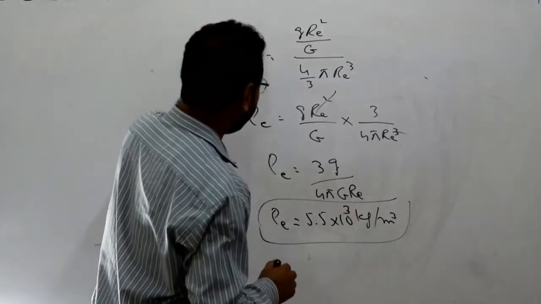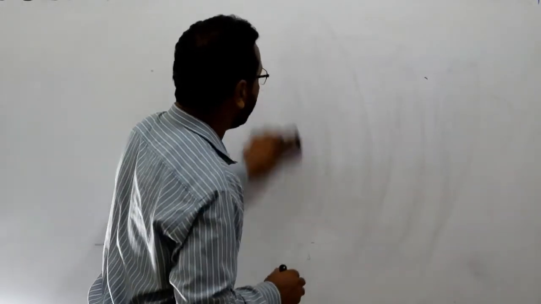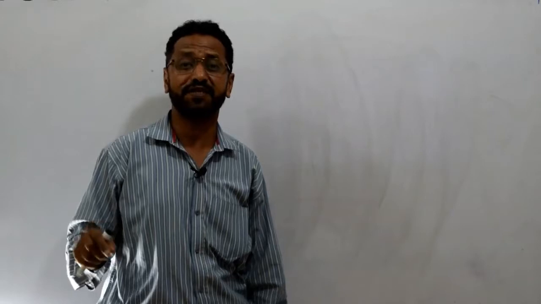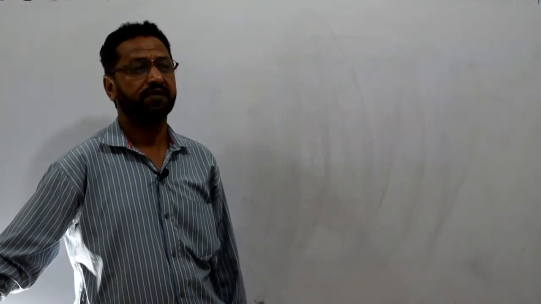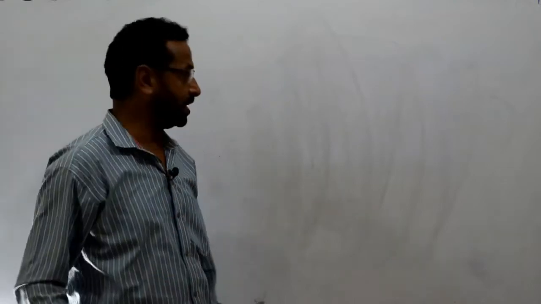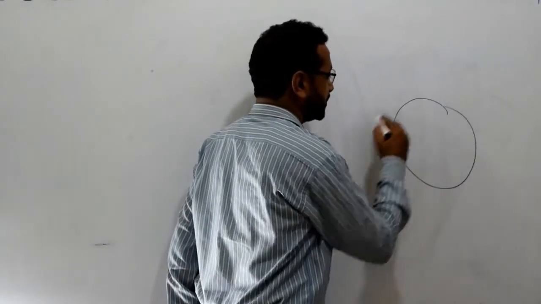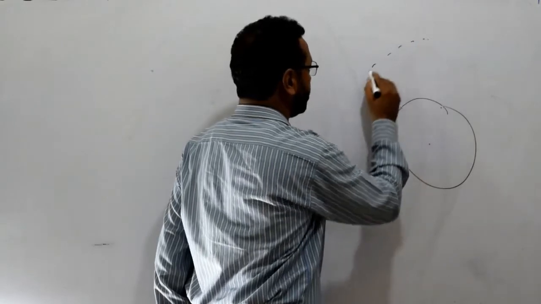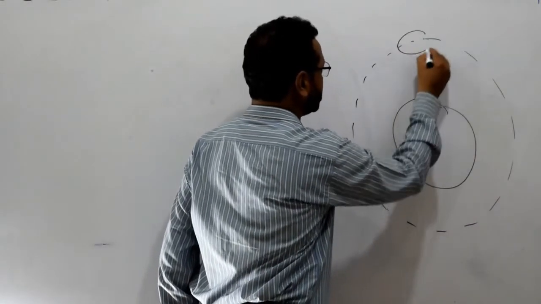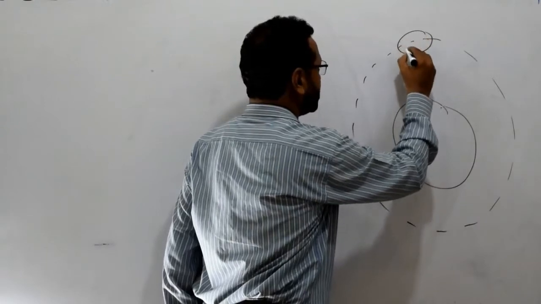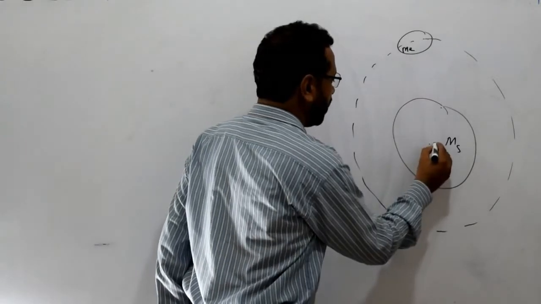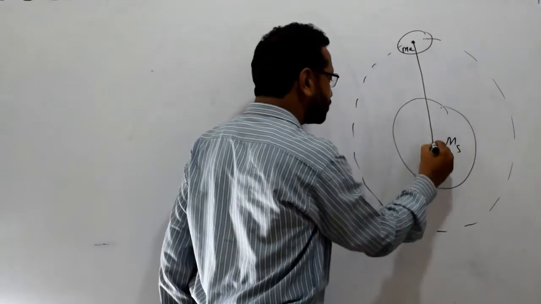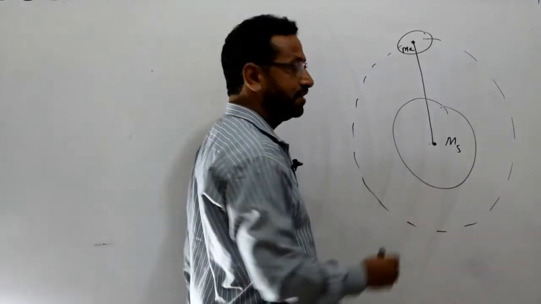Dear students, the next topic is mass of sun. We are going to calculate the mass of the sun with the help of the universal gravitational law. To find the mass of the sun, first what will we do? Look, you know that earth is revolving around the sun. Let's suppose this one is sun, and earth is revolving over here in this orbit. This one is the earth. The mass of the earth is me, and the mass of the sun is, let's suppose, ms, and the orbital distance from the center of the earth to the center of the sun, let's suppose, this one is r.